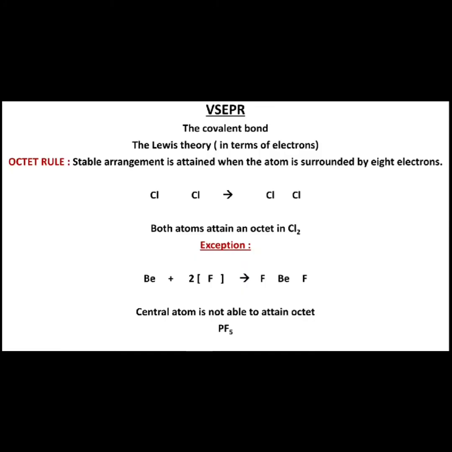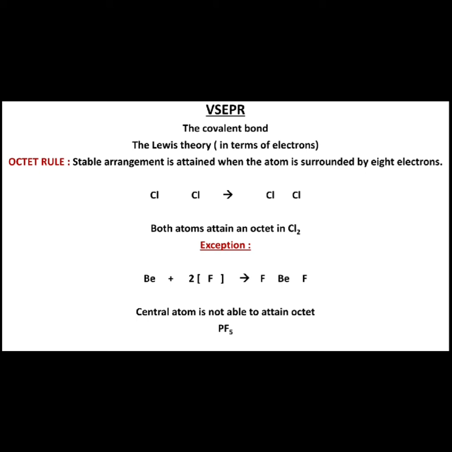In this particular video, let us understand the details of VSEPR theory, that is valence shell electron pair repulsion theory. There are several different theories which explain the electronic structure and shapes of known molecules. The Lewis theory was the first explanation of a covalent bond in terms of electrons that was widely accepted.